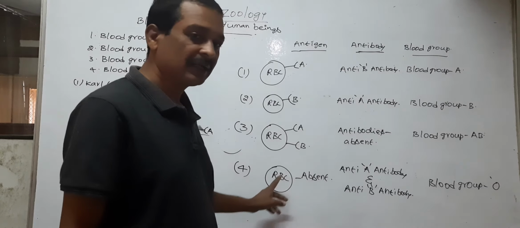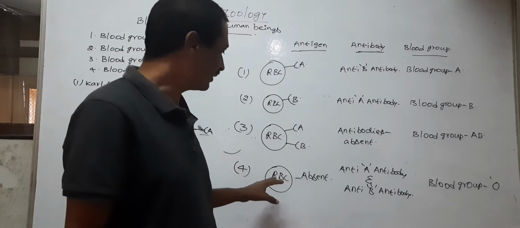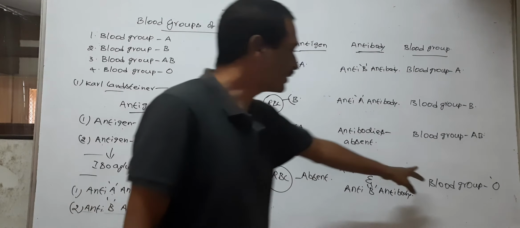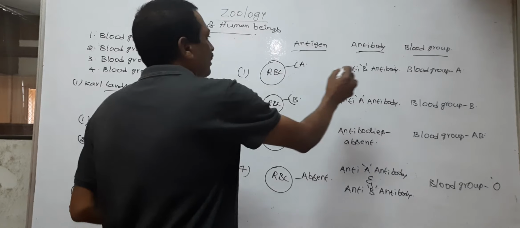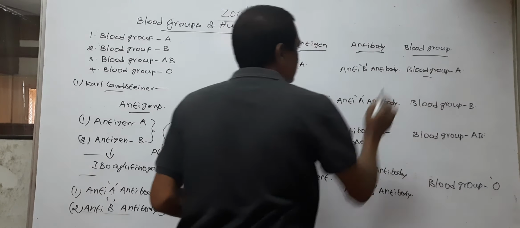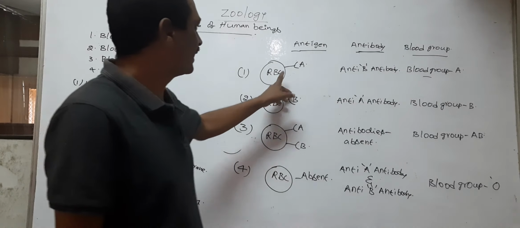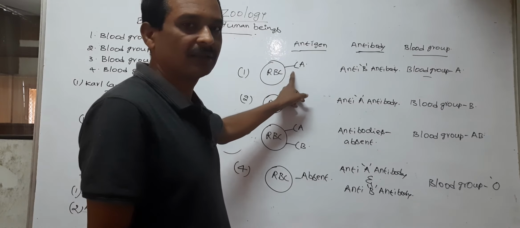If A and B antigens are both absent, the blood group is O.